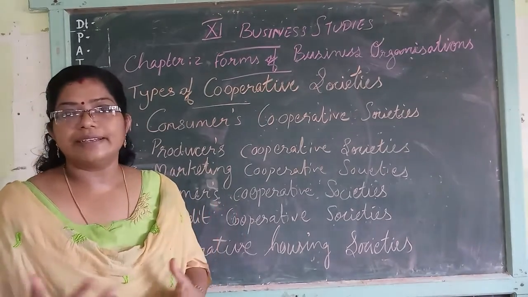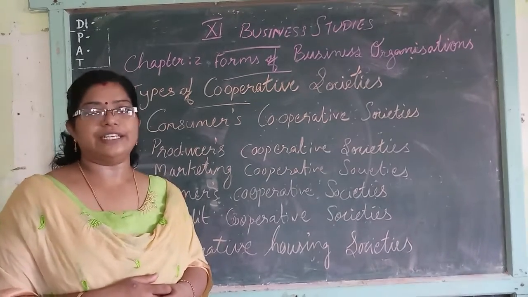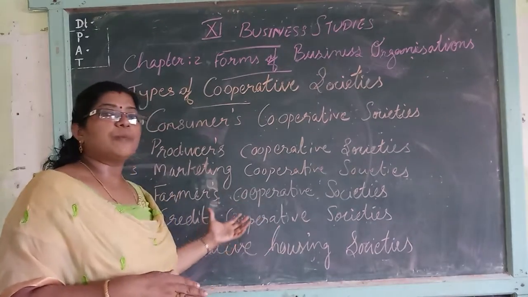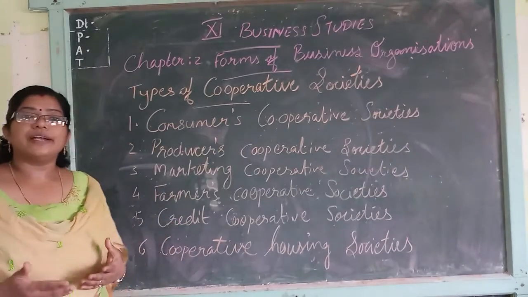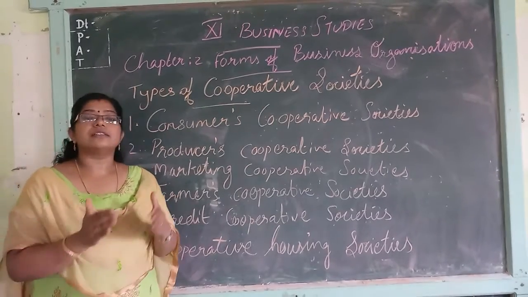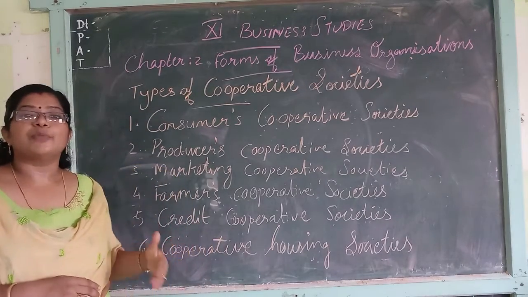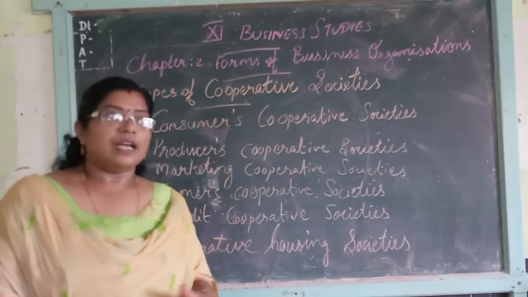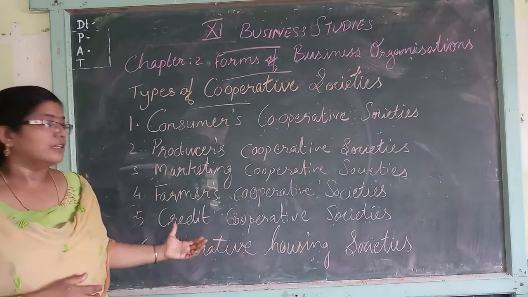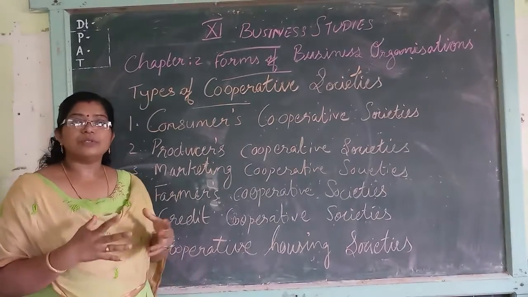So many money lenders are there, and these money lenders are charging a very high rate of interest. To avoid this, the credit cooperative society provides credit or loans to its members at a reasonable or very low rate of interest. Then what is the operation of this type of cooperative society? How are they operating?